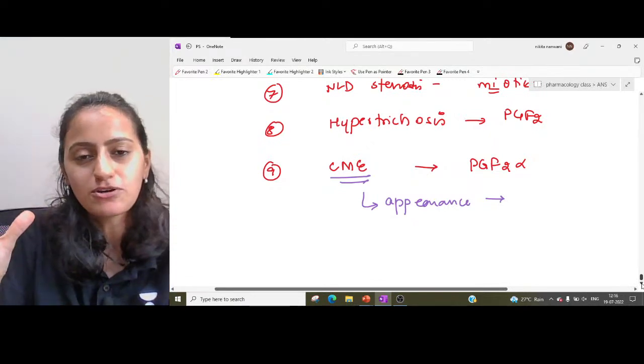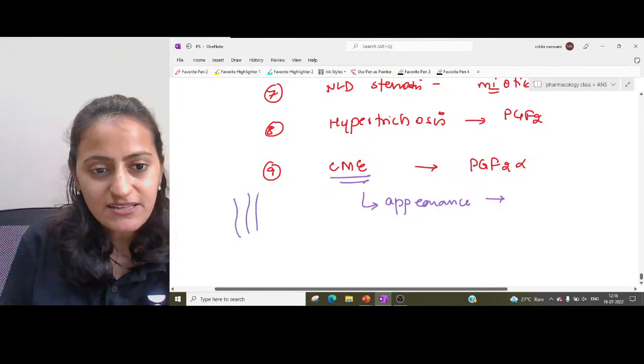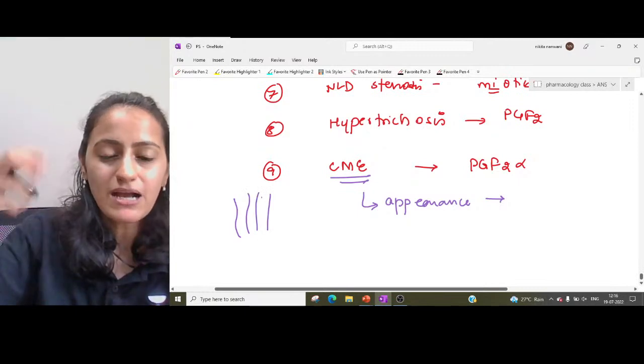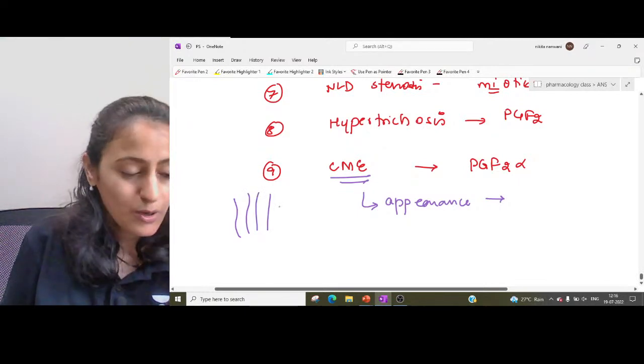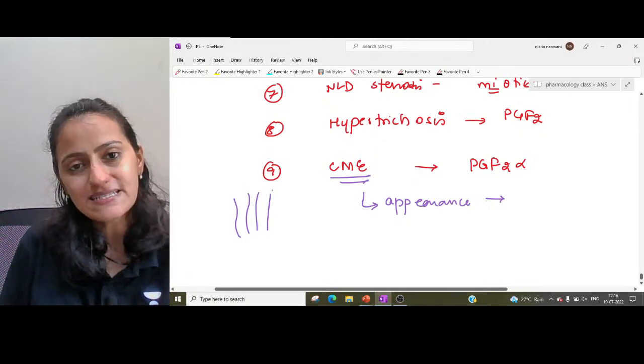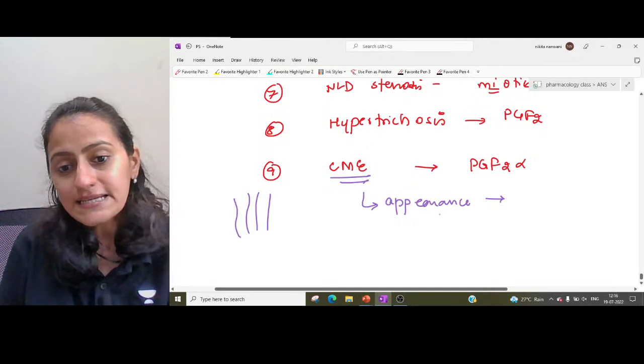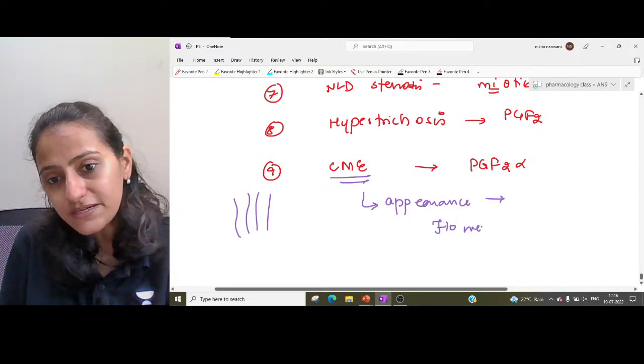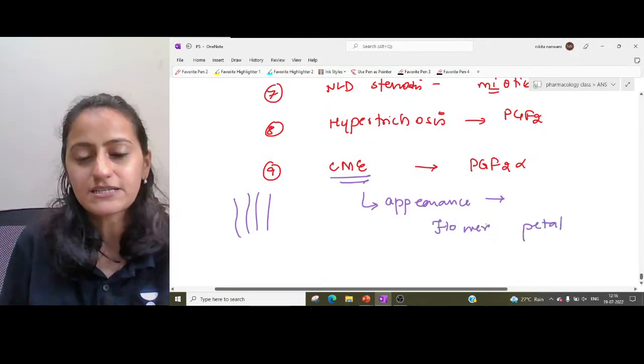Understand the terminology itself. Smokestack is like smoke, the contrast is coming out. It is the central serous retinopathy, CSR, from where the fluid is going out. For cystoid macular edema, it is flower petal appearance. Okay, it is flower petal appearance.